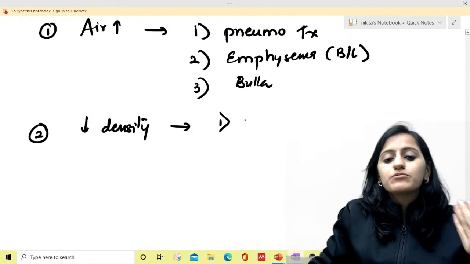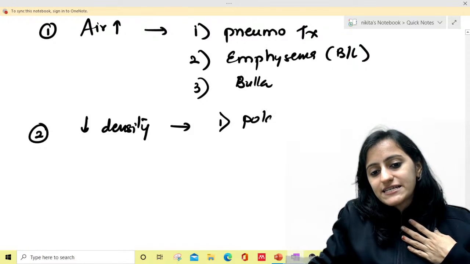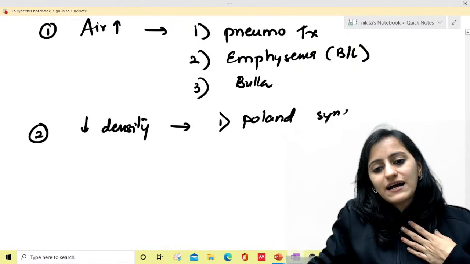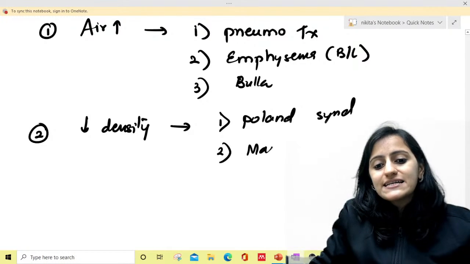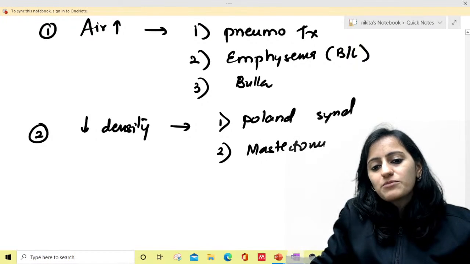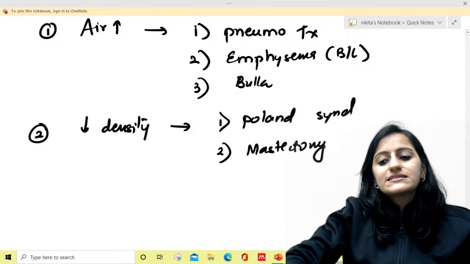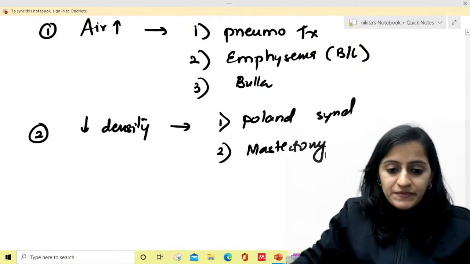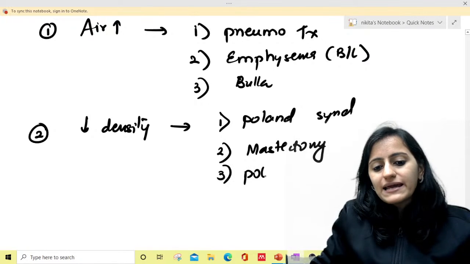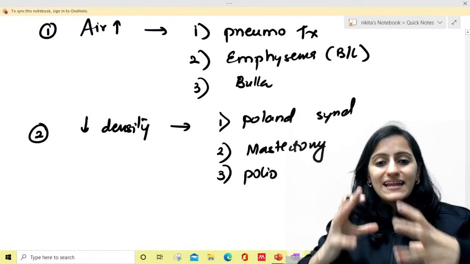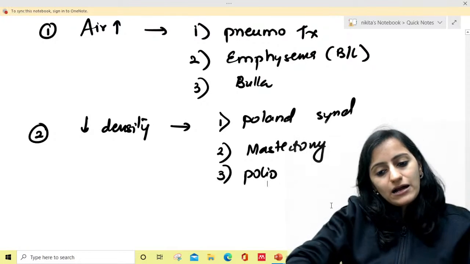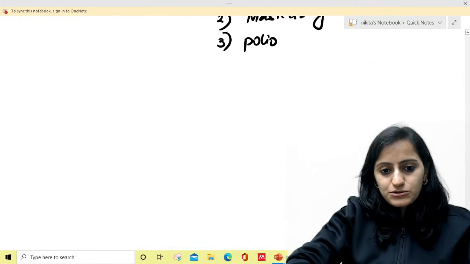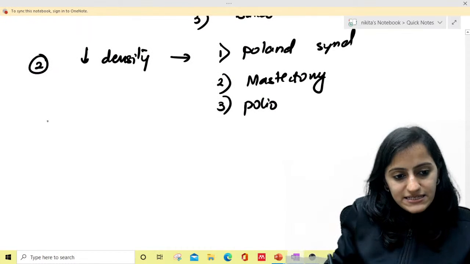Like when you remove the pectoralis, the chest wall density is reduced. So Poland syndrome, congenital absence of pectoralis muscle. Then you have mastectomy. If a patient has undergone mastectomy, the density is decreased, so that will appear black. Like poliomyelitis, the muscles are less in bulk. So decreased density will give the blackout hemithorax, hypertranslucent, right? So increased air, decreased density.